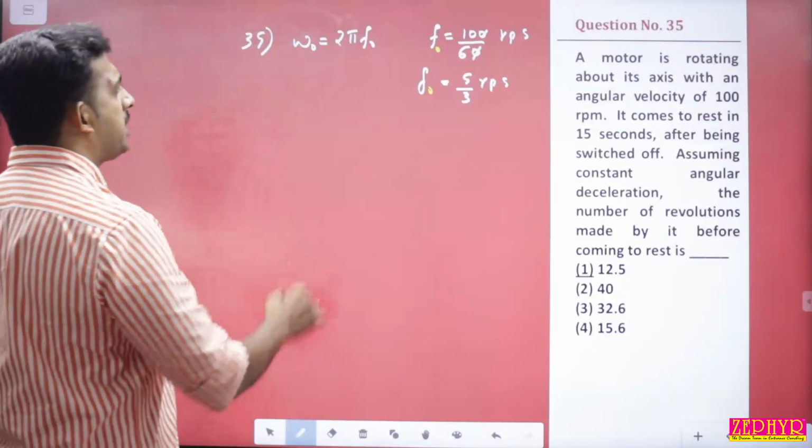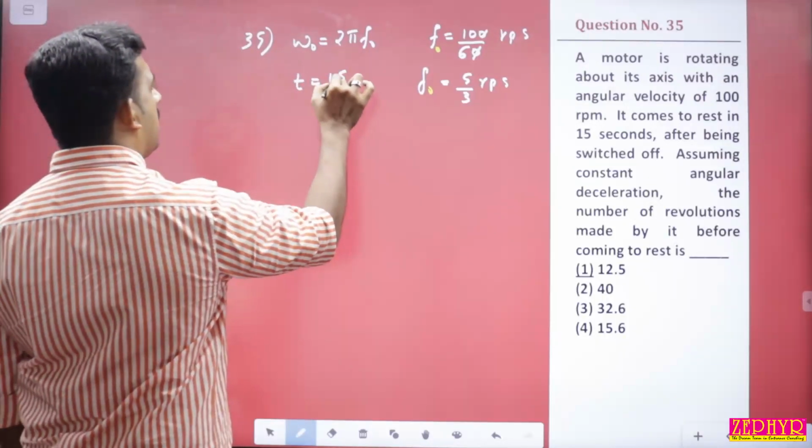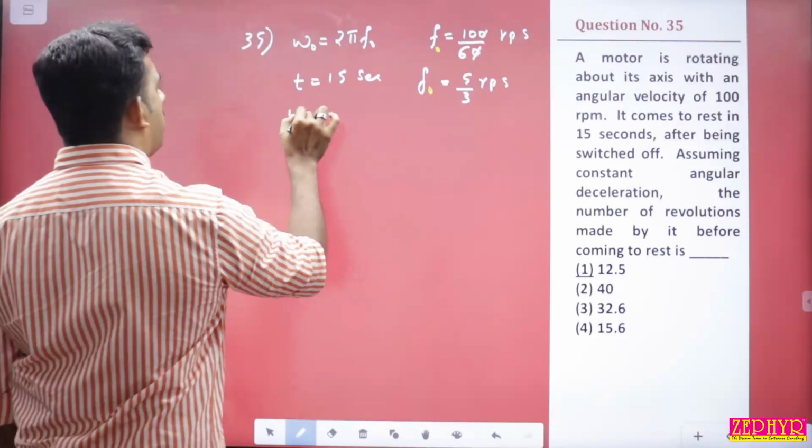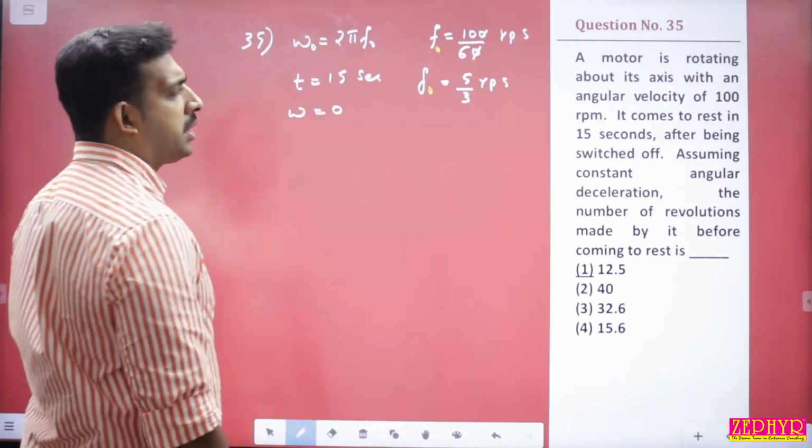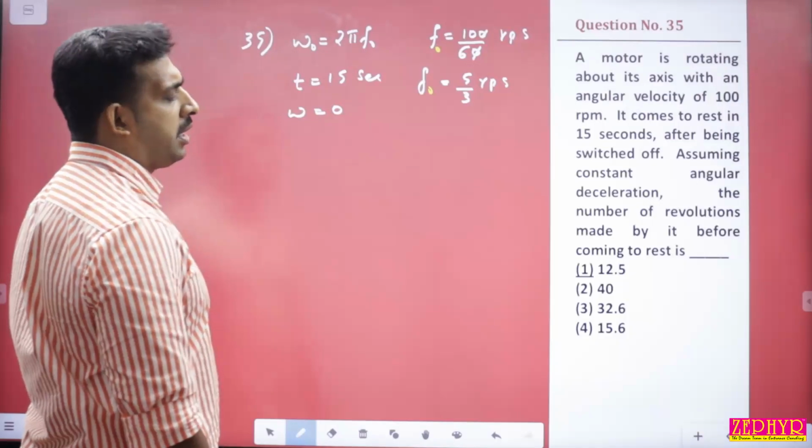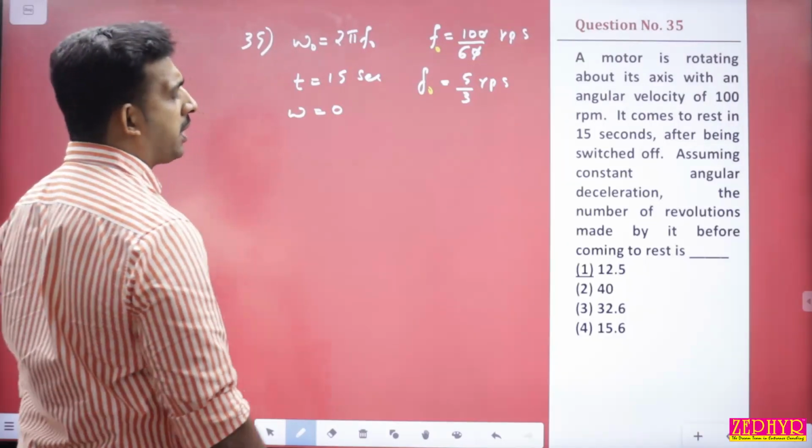It comes to rest in 15 seconds. Our time taken is 15 seconds. It will be coming to rest, so the final angular velocity omega will be equal to 0. Assuming constant deceleration, the number of revolutions made by it before coming to rest is equal to.